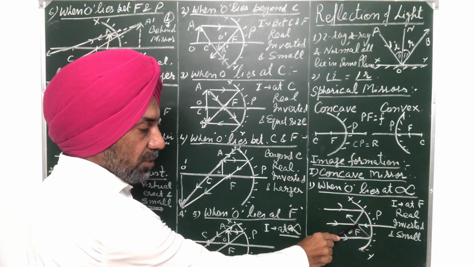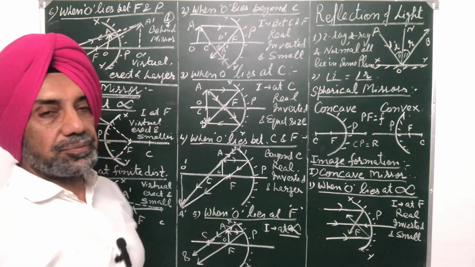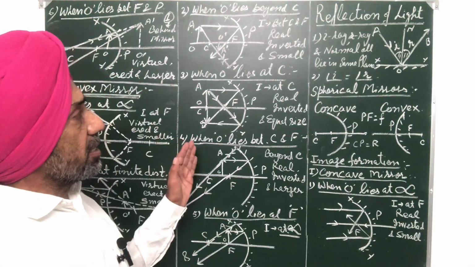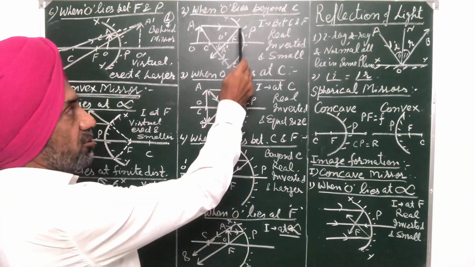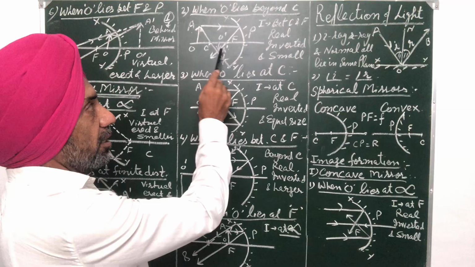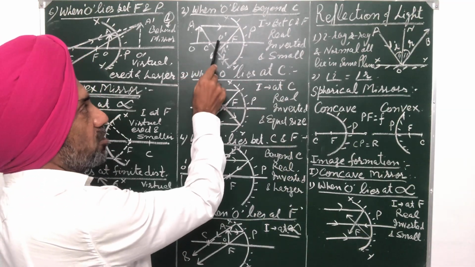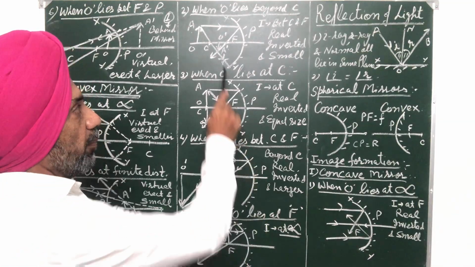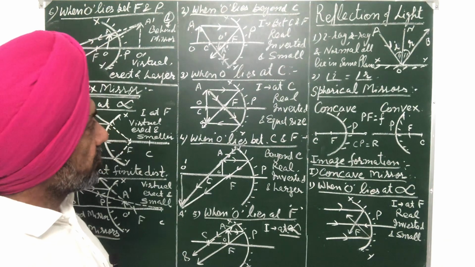In the first case, the image was formed at F. Now the image is formed between C and F, that is, between the center of curvature and the principal focus. Moreover, the image is real because the rays are actually meeting at this point. Inverted, you can see the image is inverted and smaller in size. O dash A dash is smaller than the size of the object.